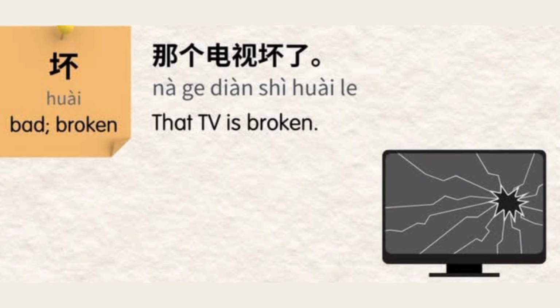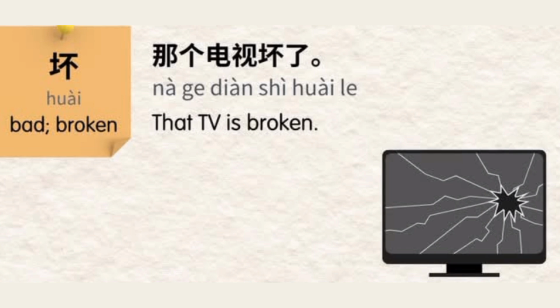Let's explore the example one by one to understand it more clearly. 那个, that. 电视, television. This word is used for television in Chinese. 坏了, broken. So together it makes: 那个电视坏了。 That TV is broken. Let me highlight the words we just learned. 坏，坏。 Here it is, you learned it. Let's move to our next adjectives.